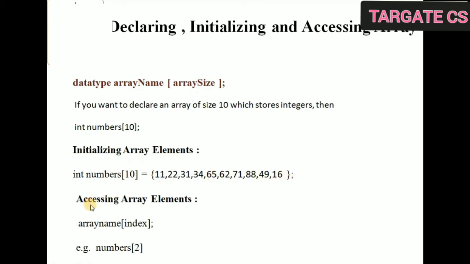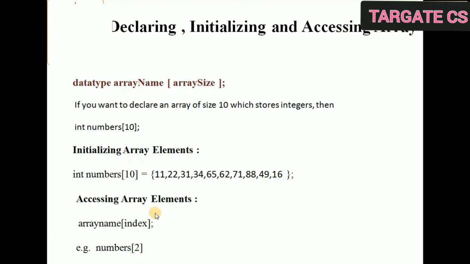Then is accessing array elements. We can access the array elements by using the index. There is a concept of indices in the array. So every element is stored at a particular index starting from 0. Like in this, 11 is stored at the index 0, 22 is stored at the index 1, 31 at 2, 34 at 3, so on till 16. 16 is stored at the index 9, right?